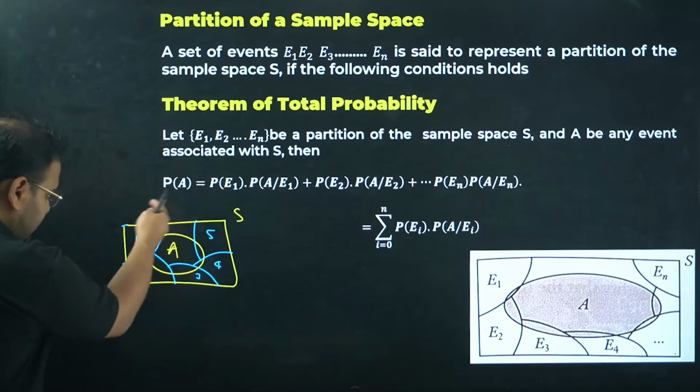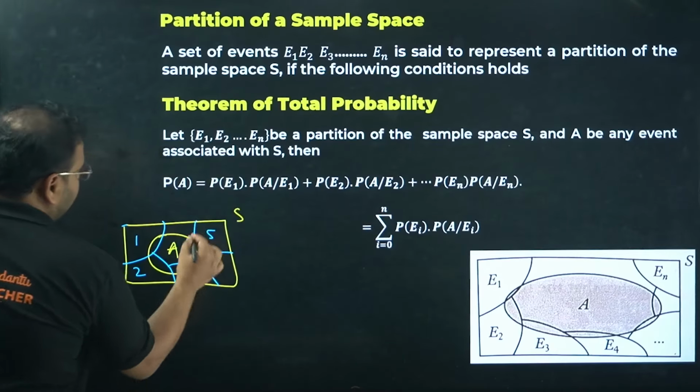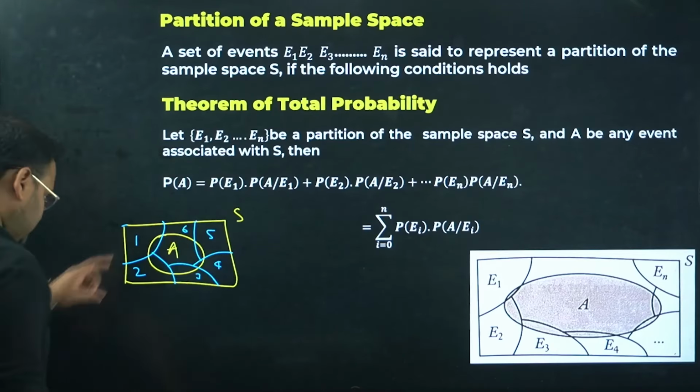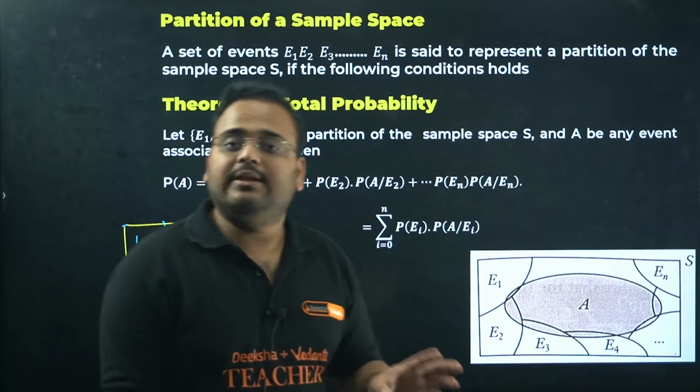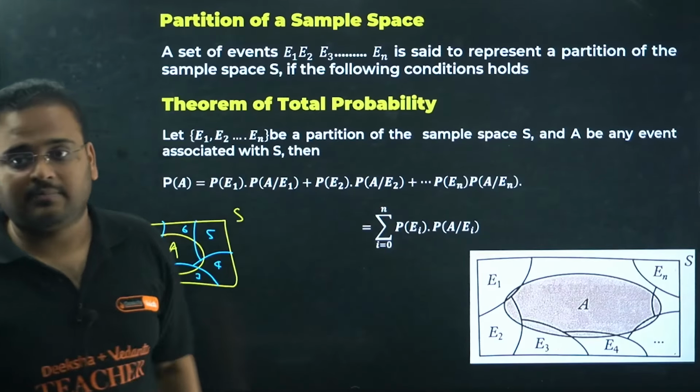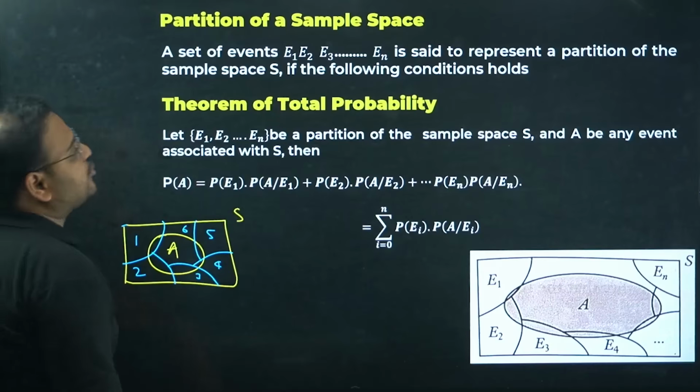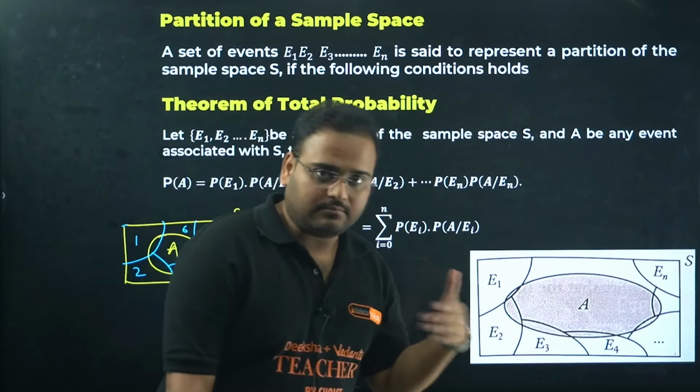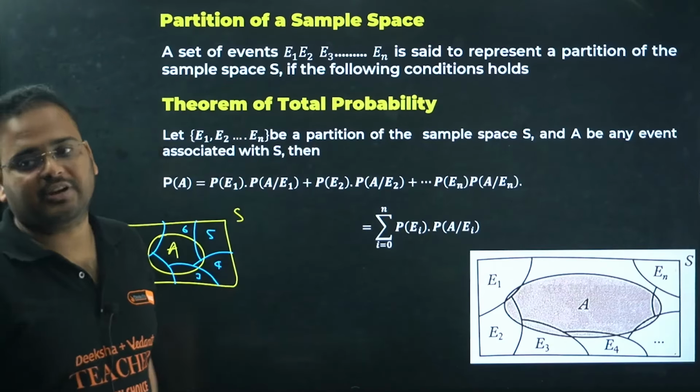And let's say if I call this partition number 6, the whole remaining thing, then if you add all of these, what should they become? They should become the whole. Okay, that's how you create the partitions.